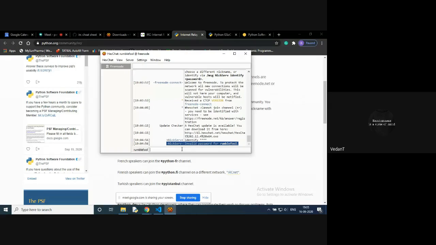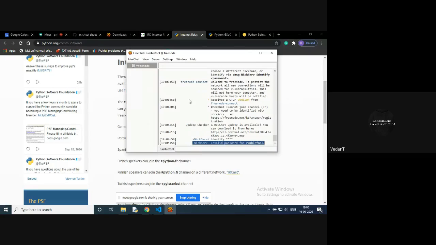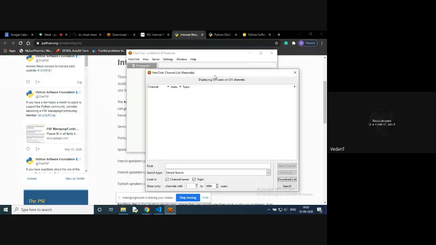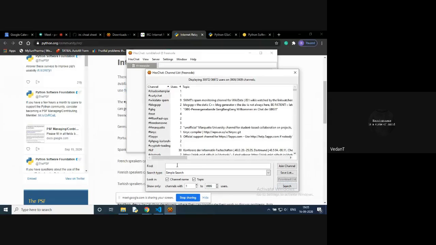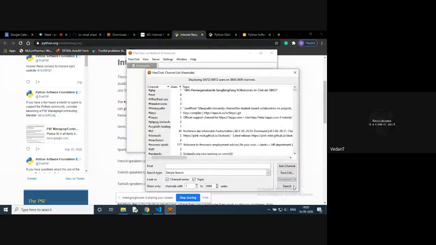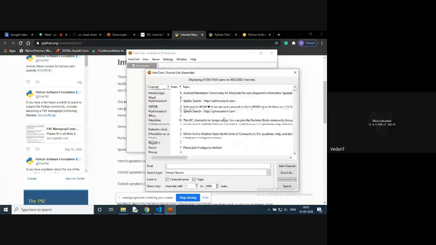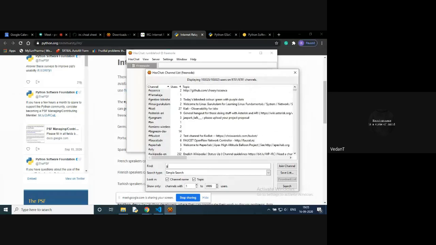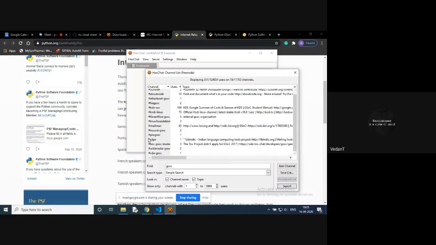Now, after getting registered, the point comes about joining the channels which you want to join. To pull up the channels based on this Freenode network, you can go to the server section and click on the list of channels. After doing that, you can search the names of the channel you want to join, or just click search to get the list of all available channels. For example, let's search for something related to GSOC.